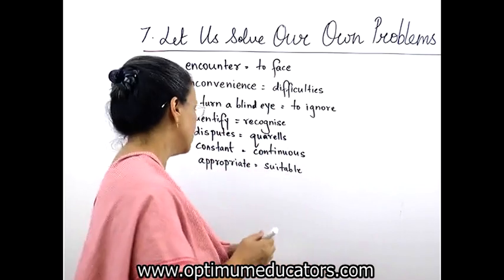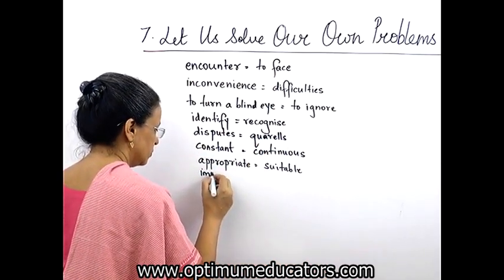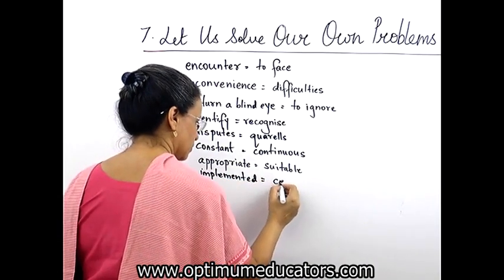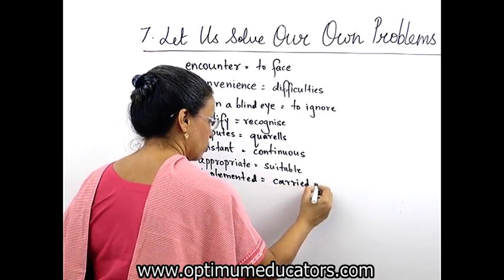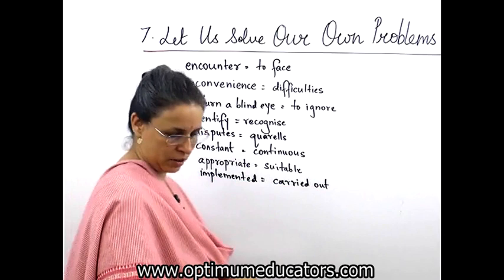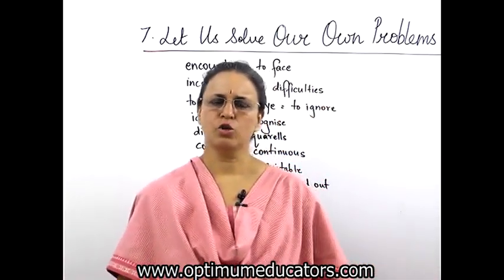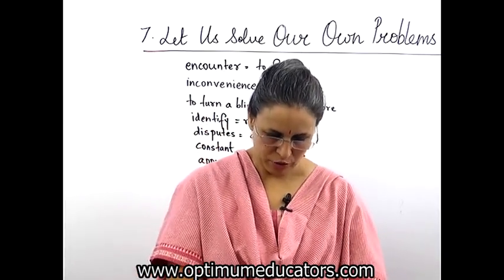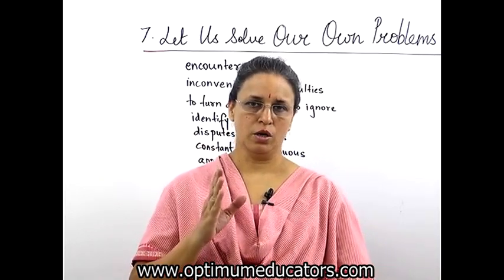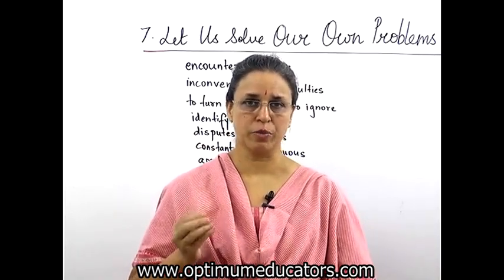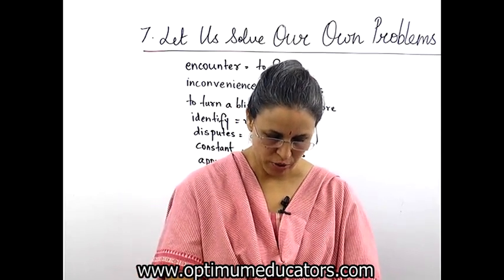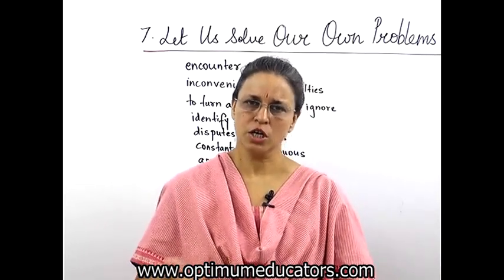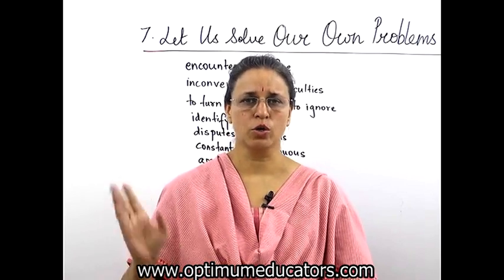Write the meaning of implemented. Carried out. Carried out means amal mein lana. So Gandhi ji decided there should be no jhagda jhagdi in any village. Okay, no dispute. The aim of this scheme, aim means the goal. उसका लक्ष्य क्या है, ध्येय क्या है, तात्पर्य क्या है, is that villages should be able to solve their own dispute through peaceful discussion. Discuss करो, चर्चा करो, उधर ही सुलझ जाएगा. Why to take it to court?